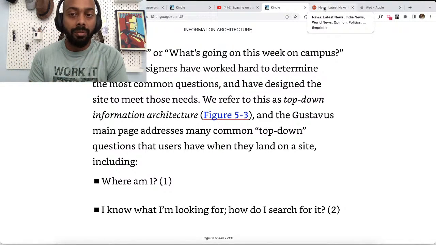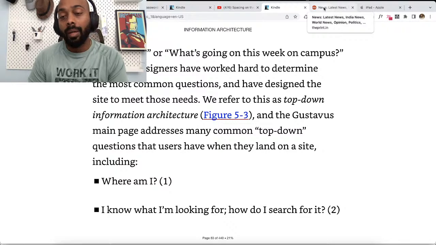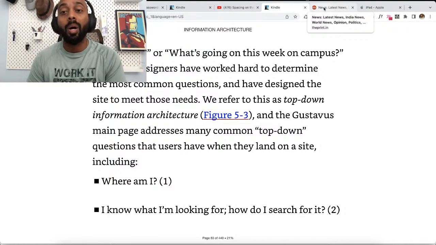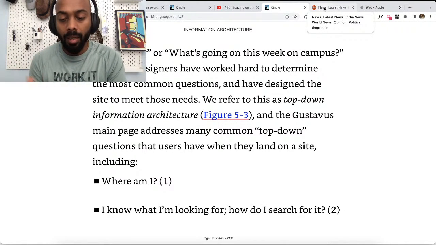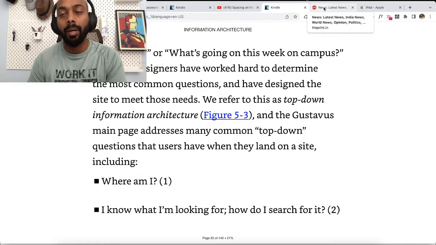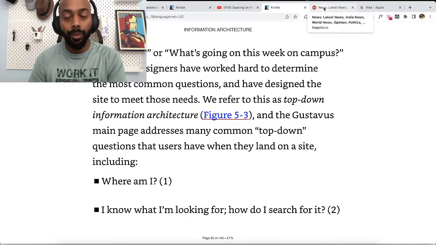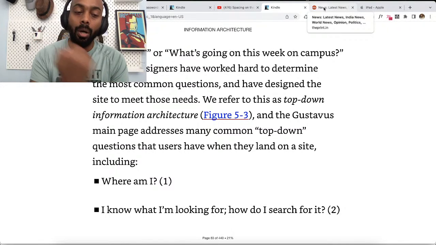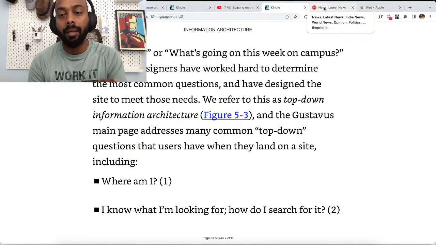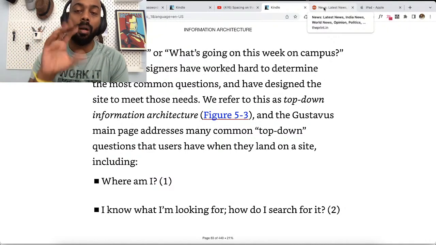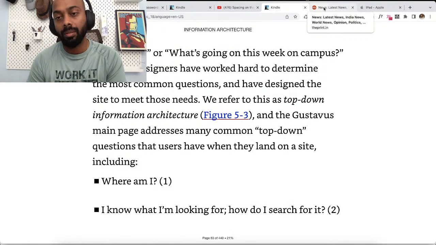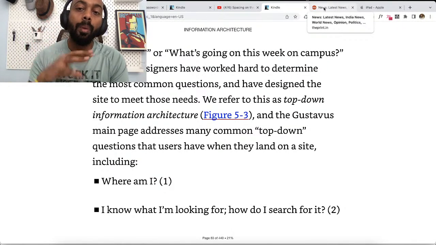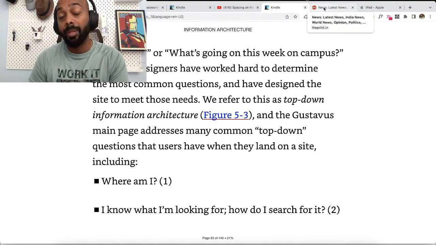Now, what is the opposite of top-down information architecture? You guessed it right. It is bottom-up. Today's content discovery is primarily via a Google search, YouTube search, Amazon search, and basically they take your users directly to one of the inner pages of your site and not the home page. And do you have a good bottom-up information architecture?